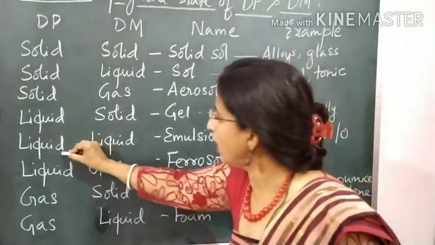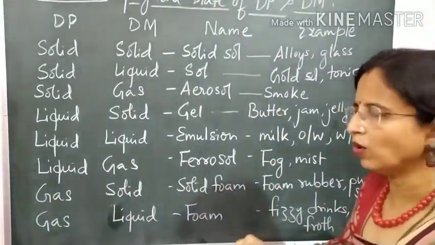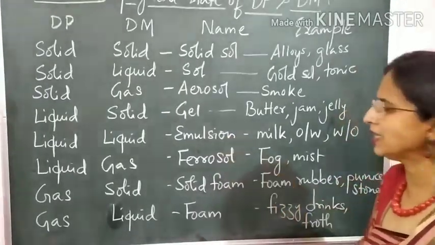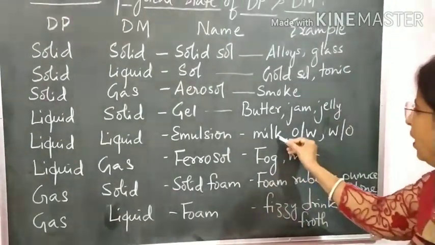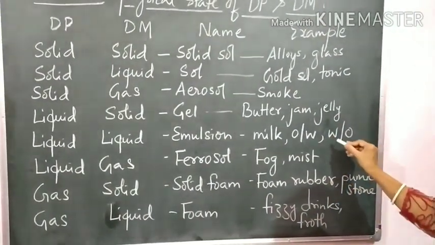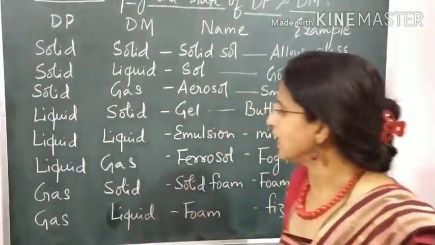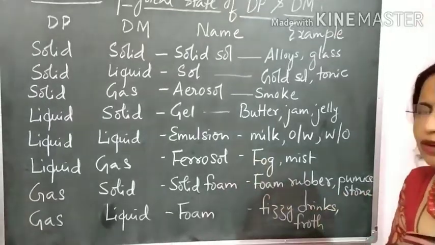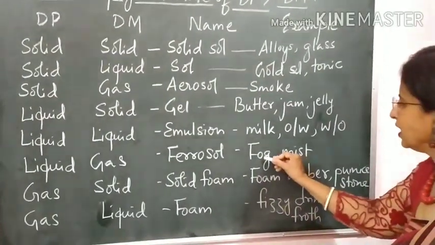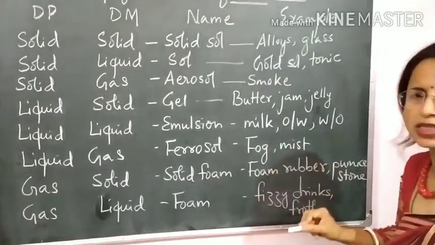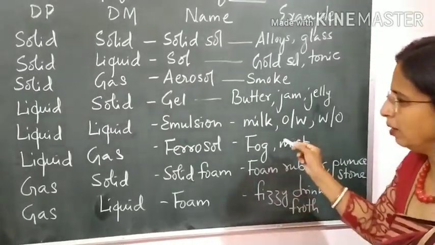Then when liquid is dispersed in liquid, both are liquid, then we call it as emulsion. It may be milk, oil in water or water in oil. When liquid is dispersed in gas, it is called as aerosol. And the examples are fog or mist, early morning fog or mist.